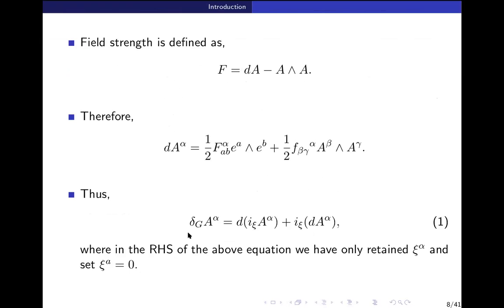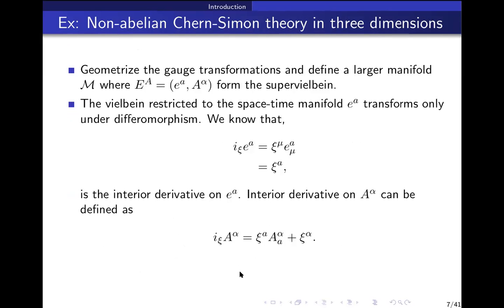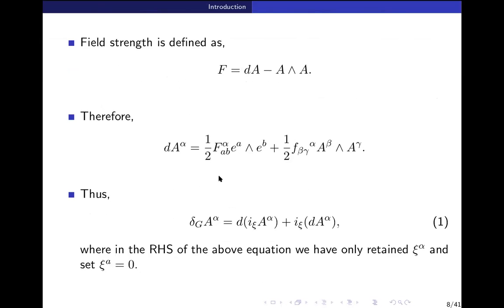Then you can verify by using this computation that it indeed gives you the gauge transformation of A alpha. Is this point clear? So we have conveniently defined interior derivative on this larger manifold and exterior derivative to get the right gauge transformation as a Lie derivative.